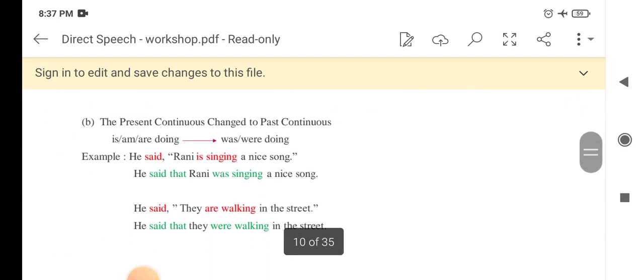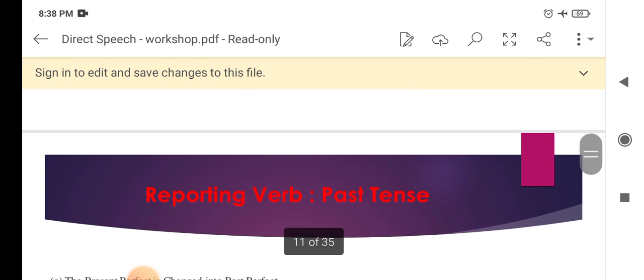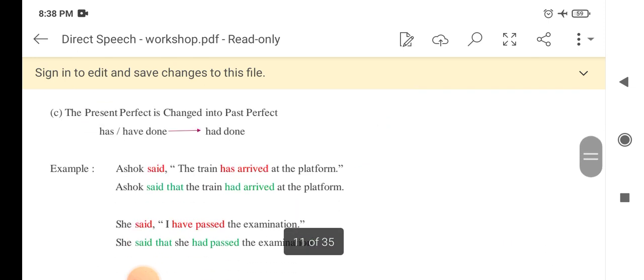The present continuous is changed to past continuous. He said, Rani is singing a nice song. He said that Rani was singing a nice song. The present perfect is changed into past perfect. Ashok said, the train has arrived at the platform. Ashok said that the train had arrived at the platform.